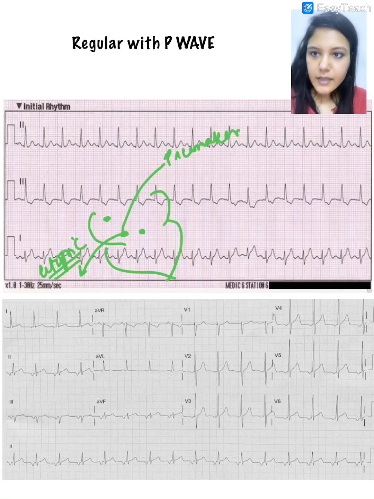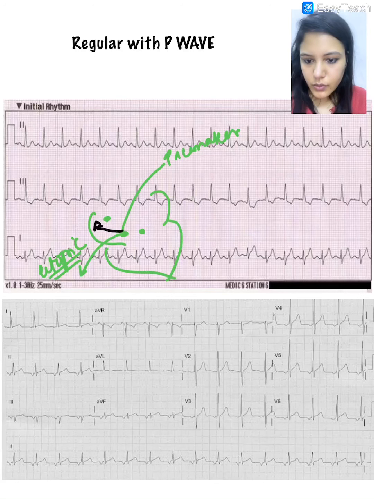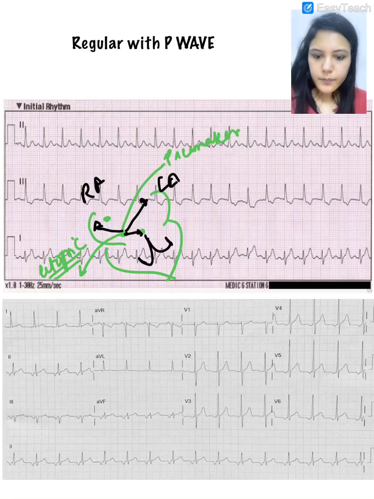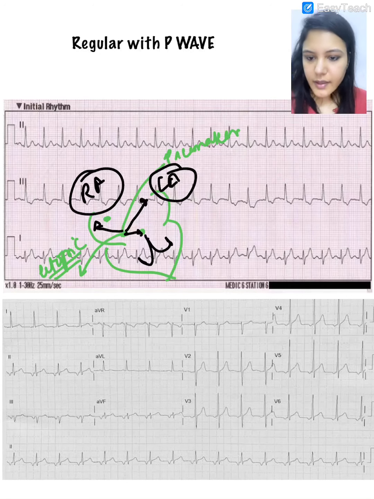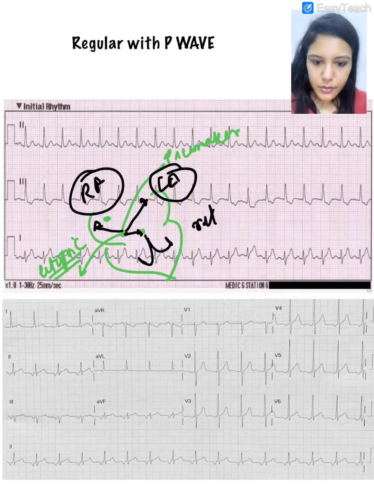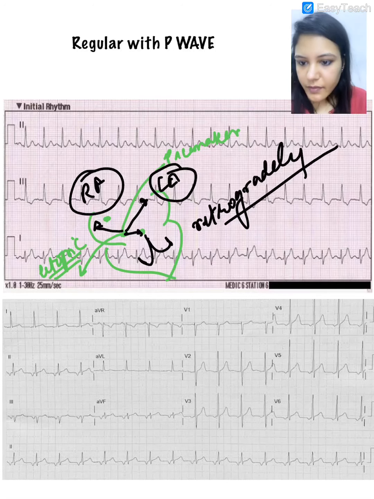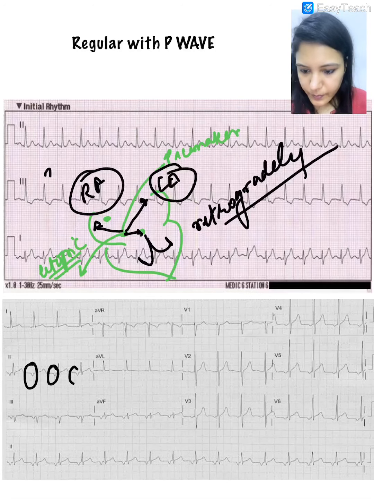The impulse that this will generate will go retrograde to the right atrium, the left atrium, and it will come to the AV node and go to the ventricles. So now because the atria are getting activated retrogradely, normally the P wave is upright in lead 2, but look at this ECG. The P wave here is inverted.